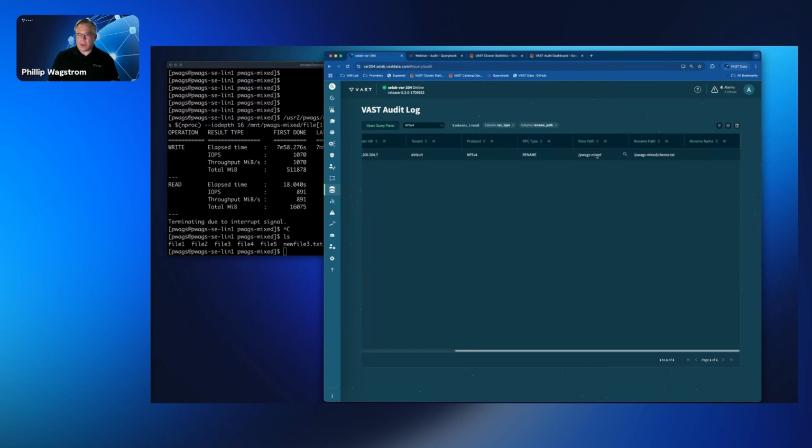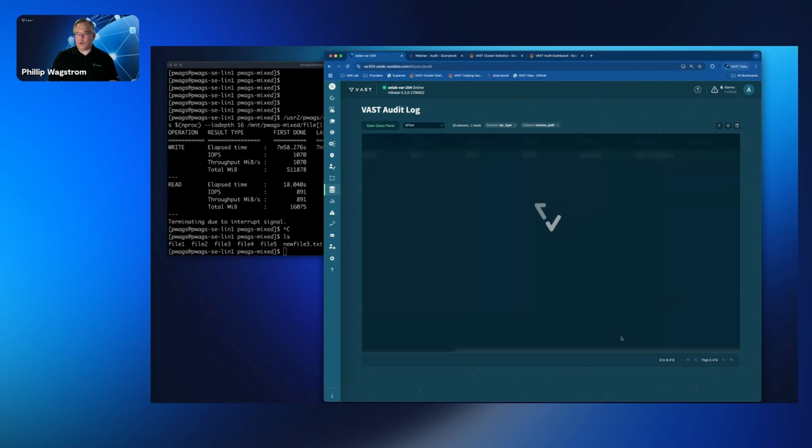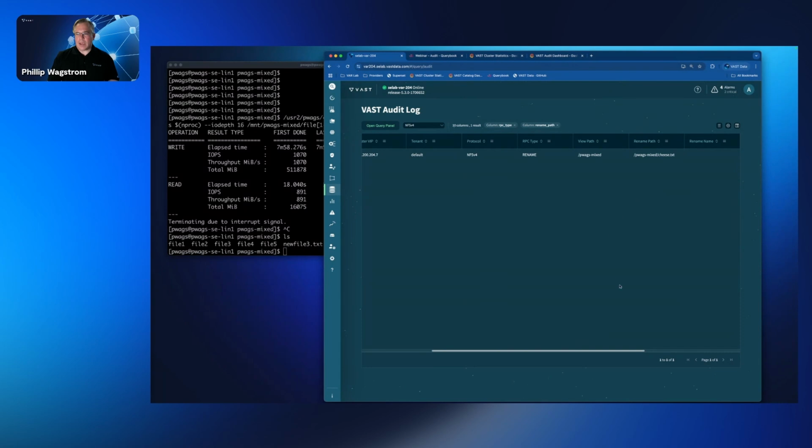We'd see this under a path variable that would show up here, and I don't believe I have the column shown here, but we can get that out of the column. I want to get the path. This will tell me where this was moved to. It was moved to a directory called vastuser1 cheese.txt.